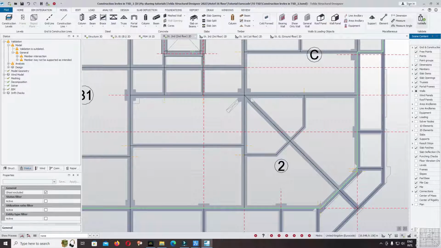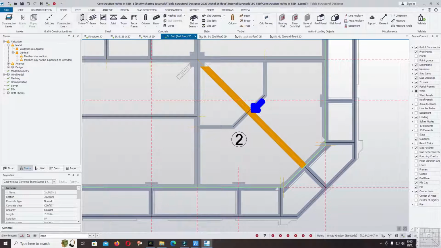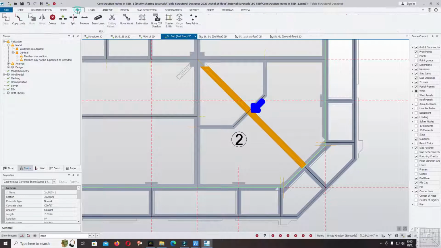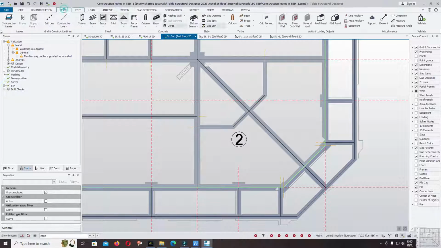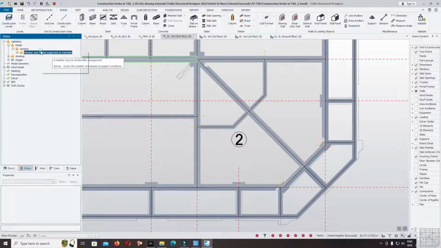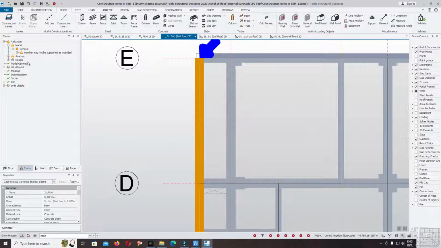Member validate. Okay, now split this beam. Edit, split, select, model, validate. Member may not be supported as intended.